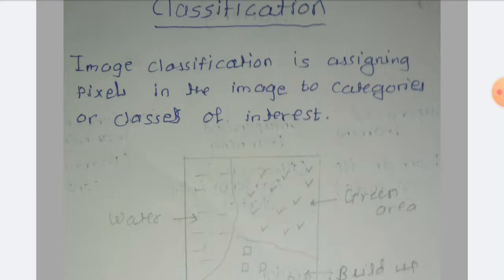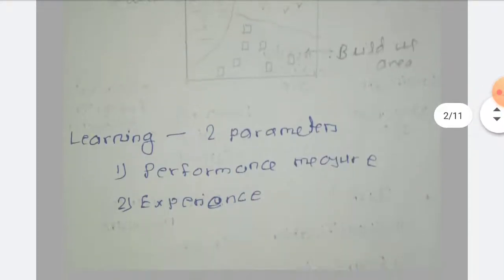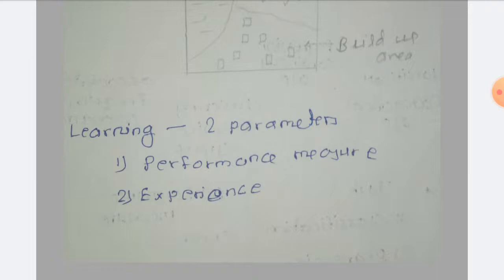In learning, two parameters are very important. First is performance measure and second is experience. If we compare the performance before experience and after experience, the performance should increase with the experience. Suppose I take the example of a doctor: performance can be measured on diagnosing the illness of a patient accurately. As he gains more experience, the performance of diagnosing the illness increases. This kind of learning is known as inductive learning.